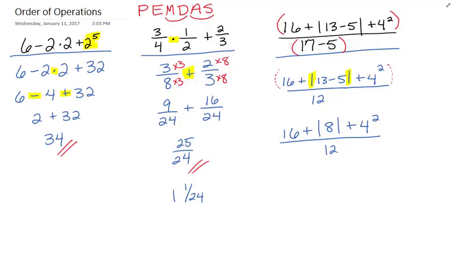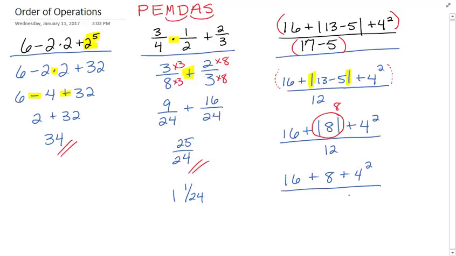Now let's make note of this right here while we're here. Absolute value of 8 is just 8. So we should probably just replace that with 8. So 16 plus 8 plus 4 squared. Okay, now we've finished all our grouping inside the top, and so now we're ready to go on to exponents. And so we have the 4 squared, and we know 4 squared is going to be 16, and that's all over 12.